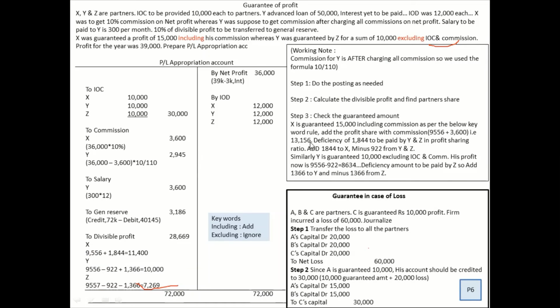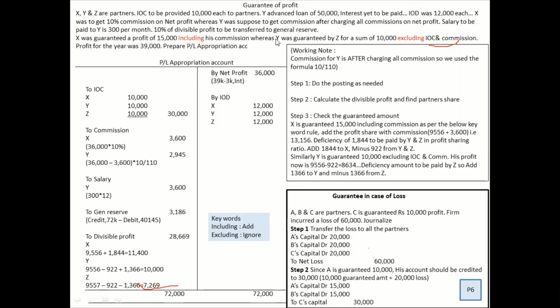That means there is a deficiency of 1844. Now who will pay that amount? It will be paid by the firm. That means it will be paid by the remaining partners. So that 1844 you will minus from Y and Z, that is minus 922 minus 922. That is the half amount of 1844.